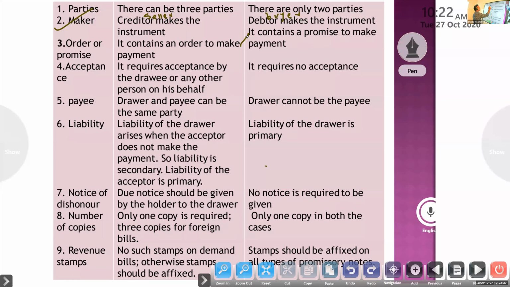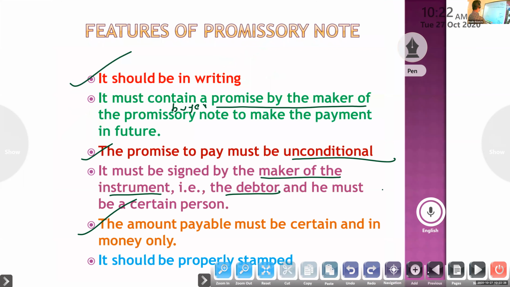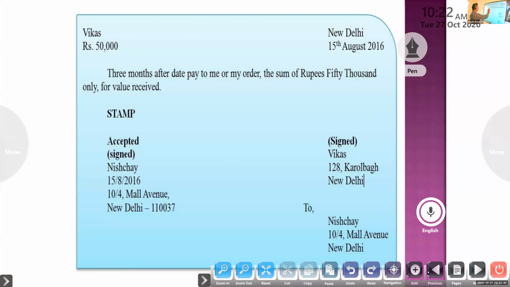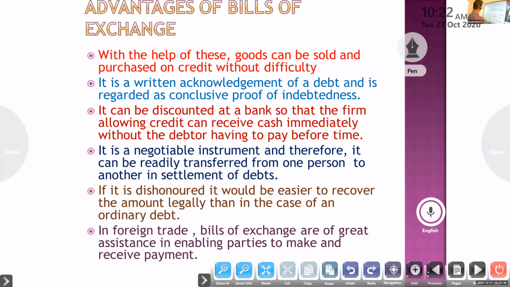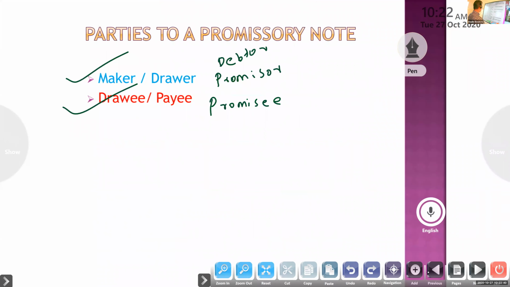So it contains an order to make payment. It is an order only. So it is an order to make payment. That is what you look at. "2 months after date, pay to me or my order the sum of rupees." It is an order to make the payment in future.